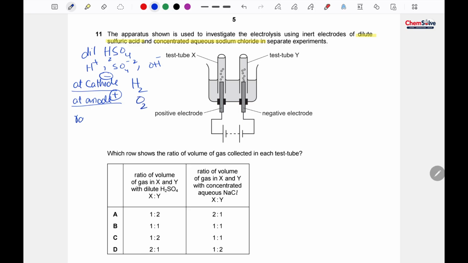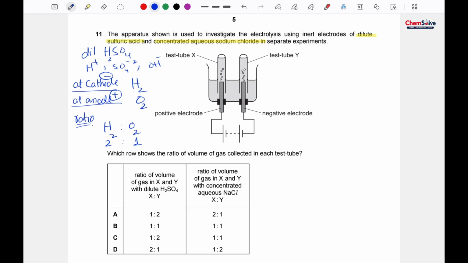The hydrogen to oxygen ratio is 2:1. When we balance the equation in the electrolysis of the dilute sulfuric acid, then the ratio is 2:1.